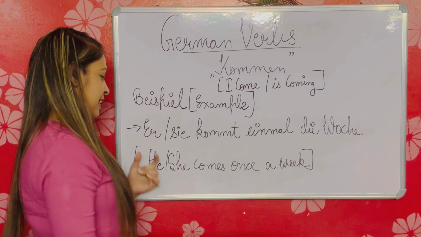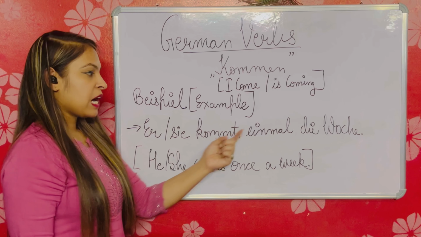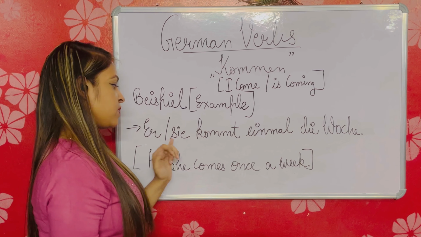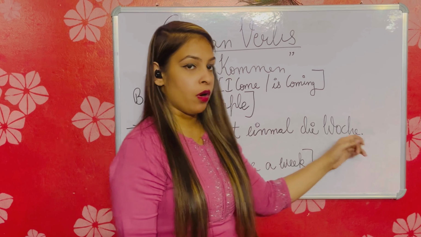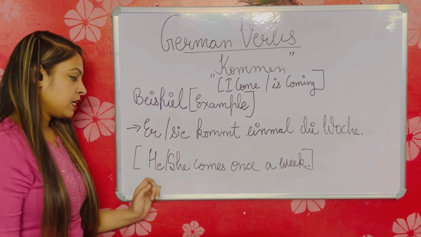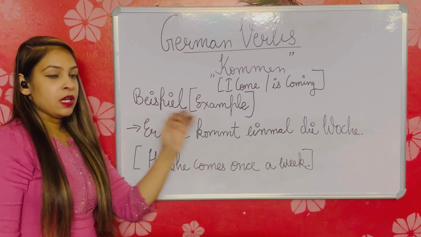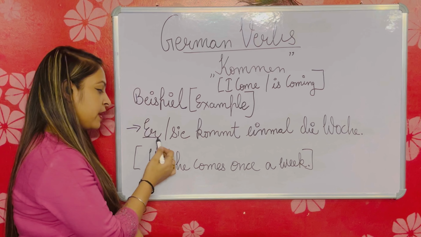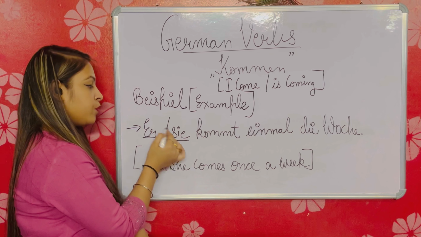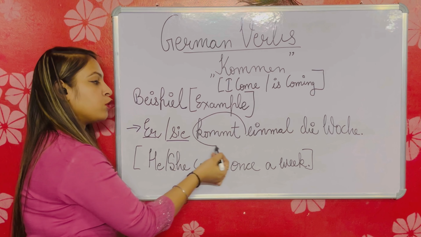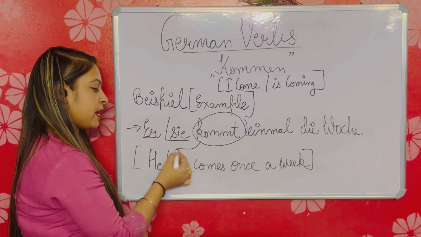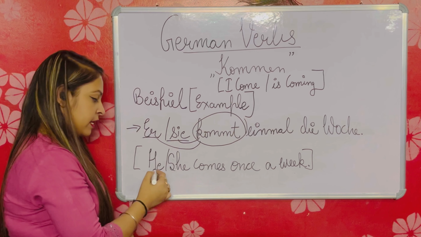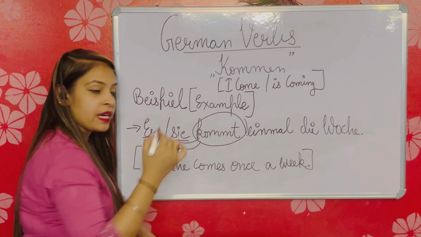Next. Oder sie kommt einmal die Woche. English translation: he or she comes once a week. Please note that sie is the subject, so we have changed the verb conjugation according to the subject. Kommt, sie kommt einmal die Woche. He or she comes once a week.